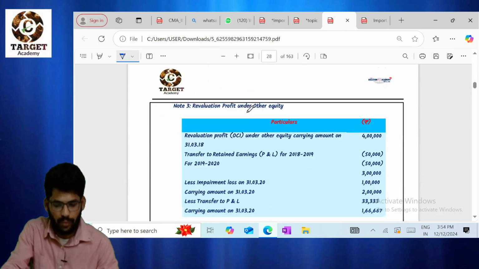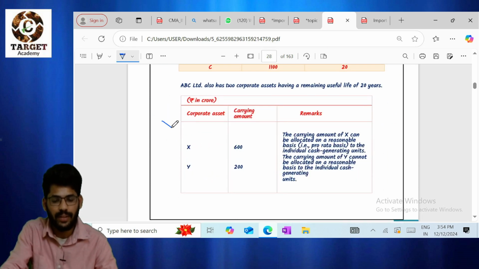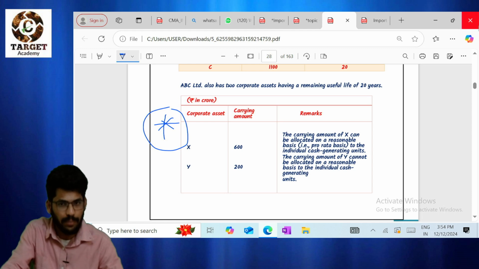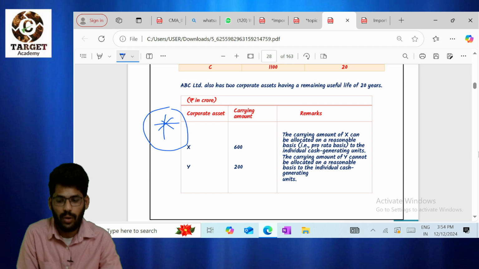Coming to question number 4. This I have also discussed in our marathon. Please go through this question. Very important question for this attempt. I am expecting this question, sir. Expecting this question. Please go through that. Whatever questions I am saying, without preparation, please don't go to the exam. Okay. Means you must prepare all these questions.